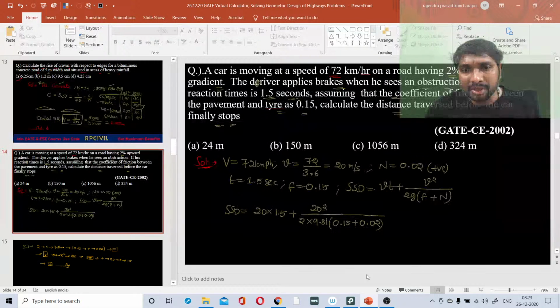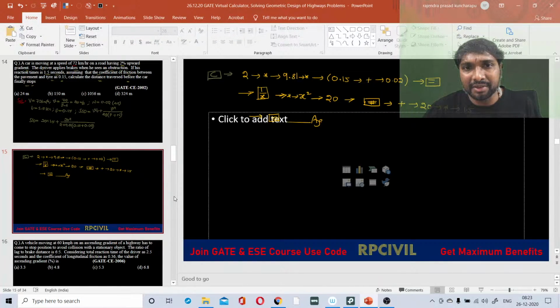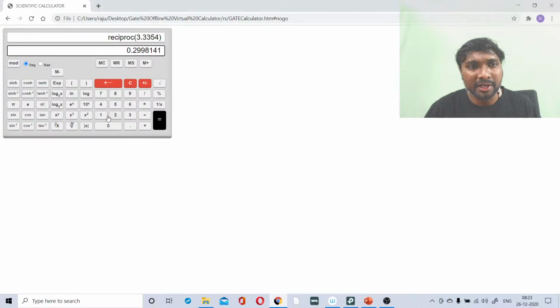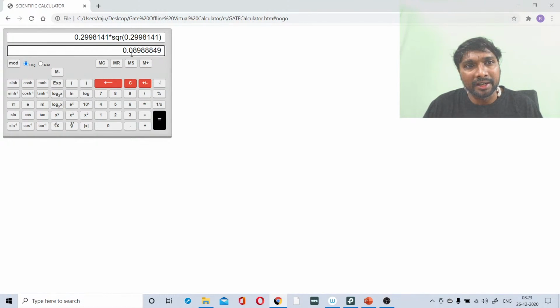After that, what we need to do? 20 square we have to use here. After the reciprocal, the x square function we have to use, multiplication into x square. Where is that x square? X square of what? When you use it like this, you will be getting the wrong answer. Then what is the correct answer?